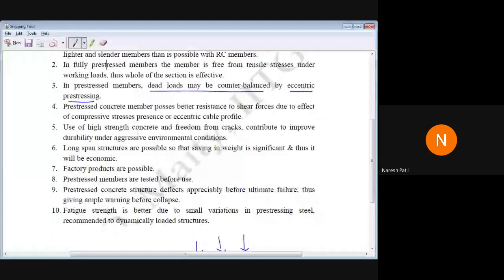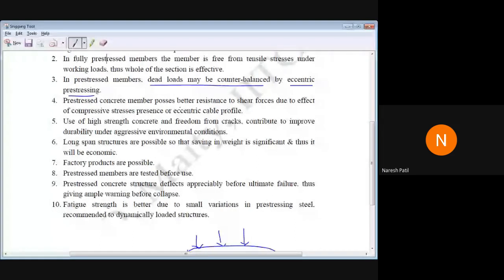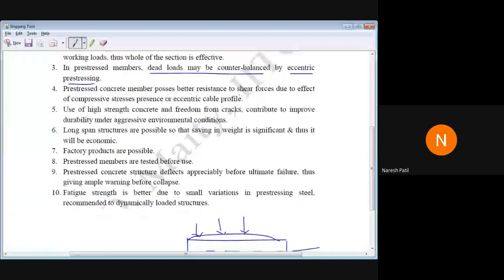Then, pre-stressed concrete members possess resistance to shear force due to the effect of compressive stresses and the presence of eccentric cable profile. Here the concrete is continuously under compression. So what will happen? It will develop resistance to shear force due to the effect of compressive stress. So it will not allow the concrete to fail due to shear or due to the eccentric cable profile.